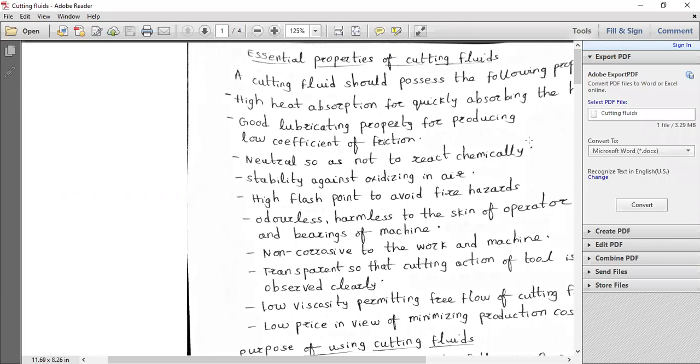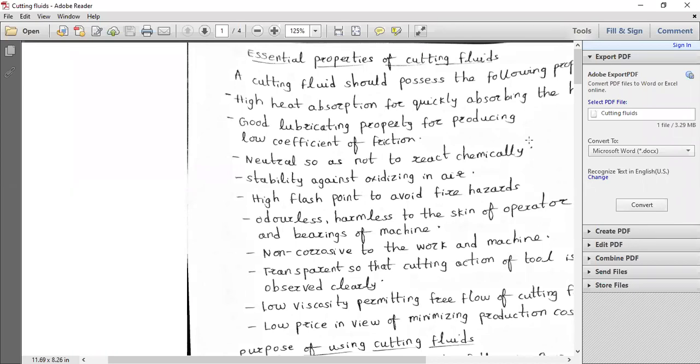Next, for alloy steels and high carbon steels: for turning, we have seen low carbon steels, but for alloy steels and high carbon steels, again, we can use the mineral oils or the sulfur-based oils. For milling, we can use the simple mineral oils or compound mineral oils. For tapping, again, the mineral oils. And for drilling, we can use the soluble oil, because with the particular material we try to drill, the chips will not come out, so we have to use some force to extract the chips from the drill hole.